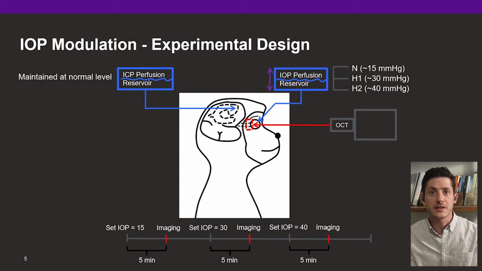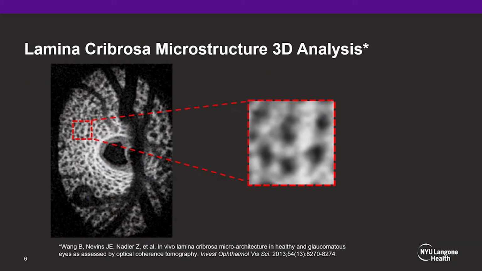We then raised the IOP to 30 mm mercury, marked as H1, and imaged the eye. This was followed by a raise to the H2 setting at about 40 mm mercury, and imaged again. In between each setting, we waited for 5 minutes to compensate for the viscoelastic effect of the scleral canal and lamina cribrosa. OCT images were manually registered in 3D across all pressure settings using distinct microstructural elements to ensure that we were analyzing the same area of the lamina cribrosa.